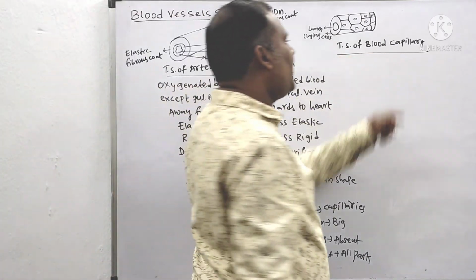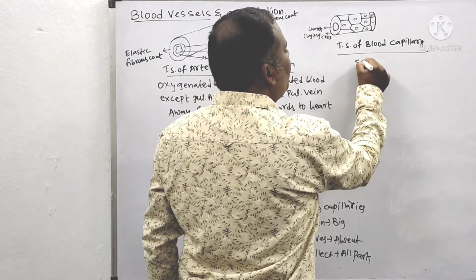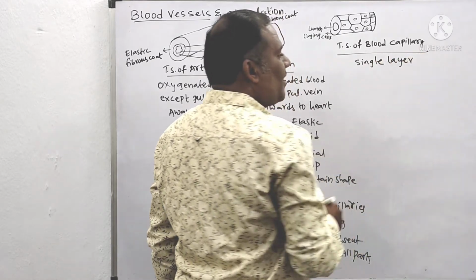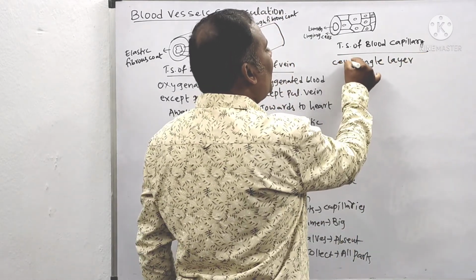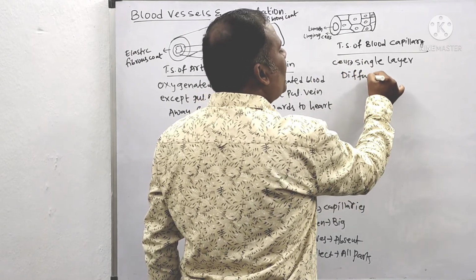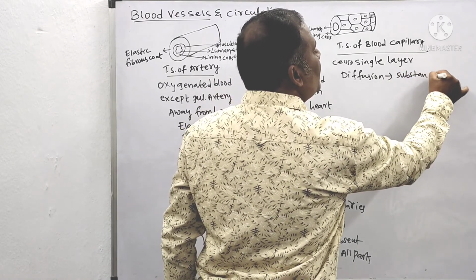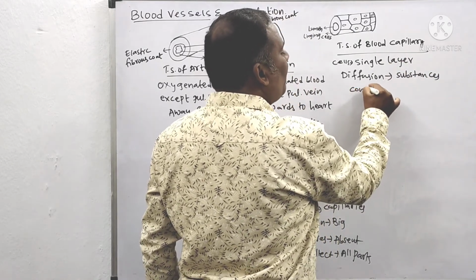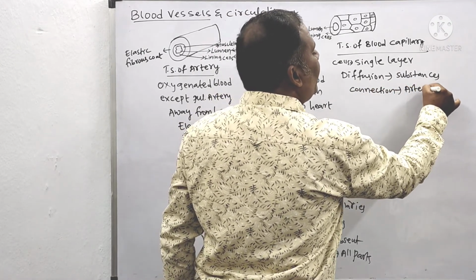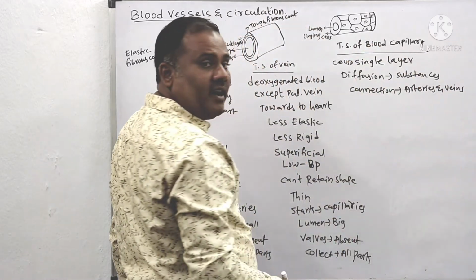Whereas blood capillaries, their lumen and lining are made up of a single layer of cells. Next, they are useful in diffusion of substances. And next, they are useful for connection between arteries and veins. They connect the arteries and veins.